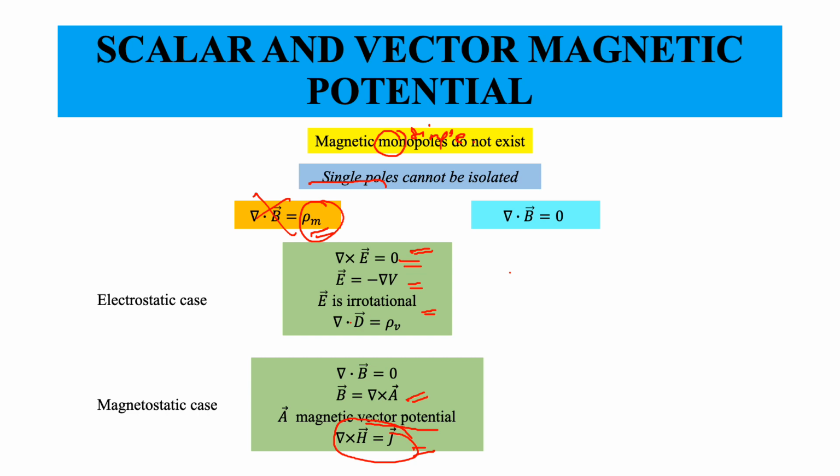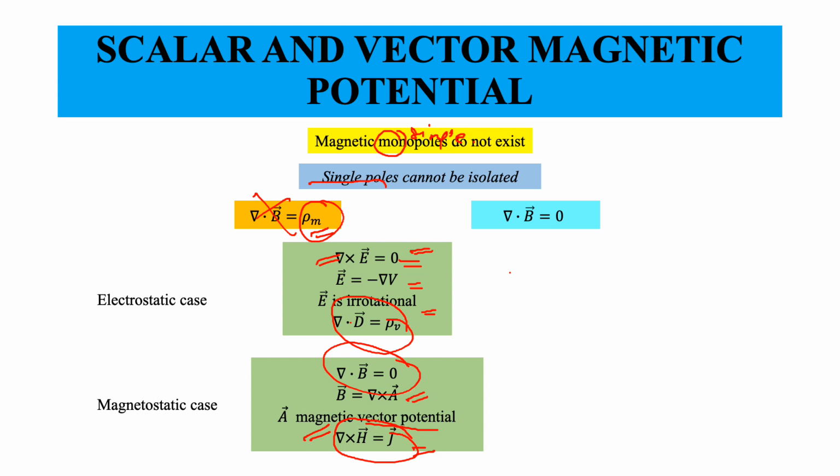We will later see that this equation needs to be modified in the time varying case, whereas these two equations are perfectly valid for both the time varying as well as the time invariant case.